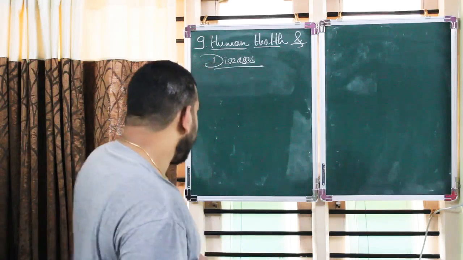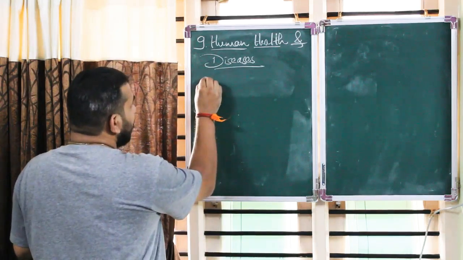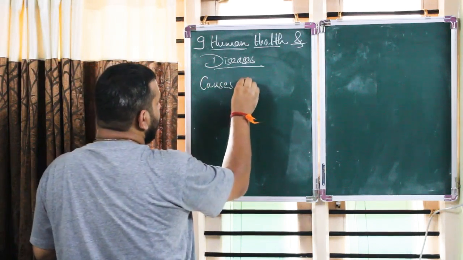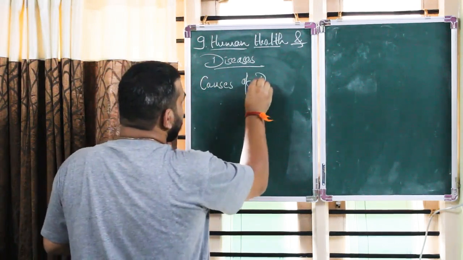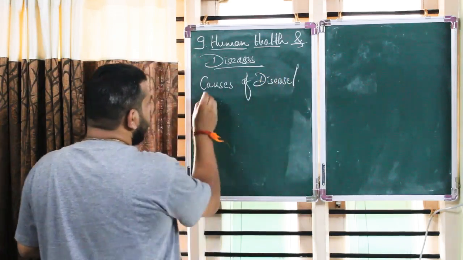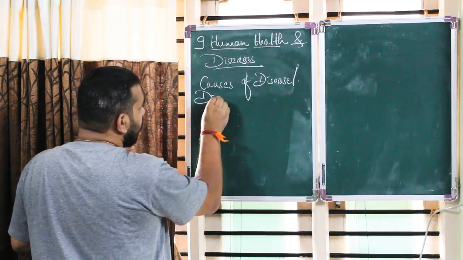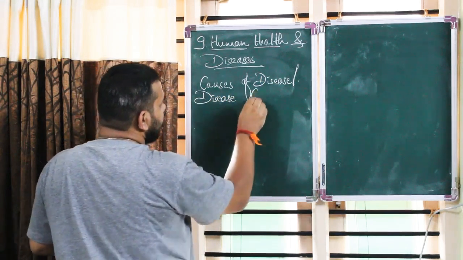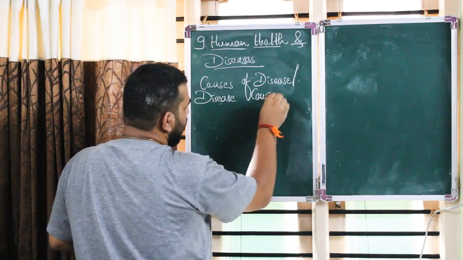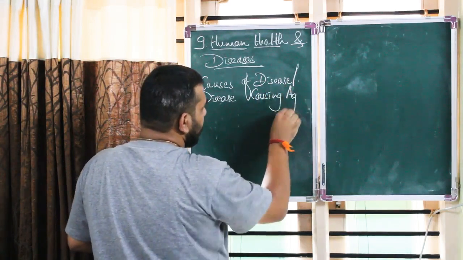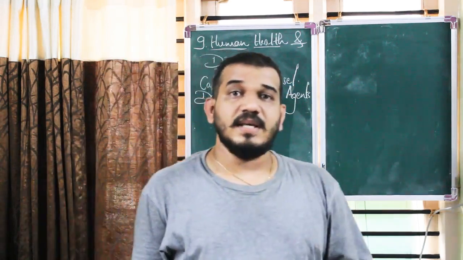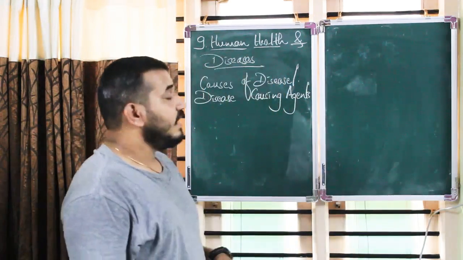Now in today's video we will see what are the causes of diseases, or let's say disease causing agents. How are the diseases caused, or what are the agents which cause the diseases?